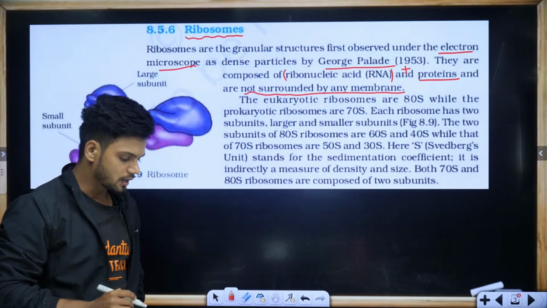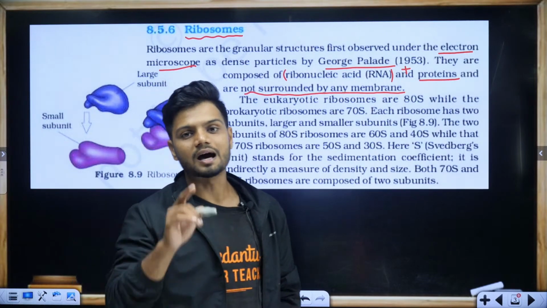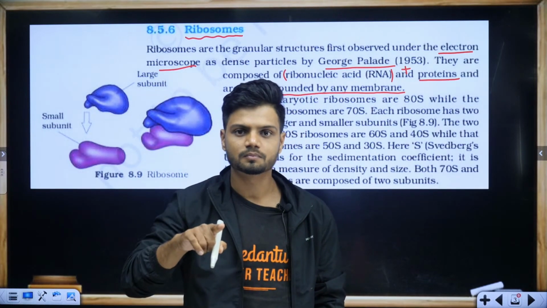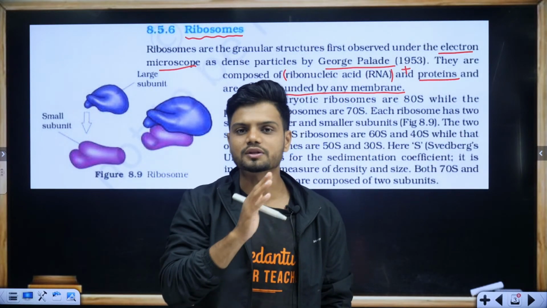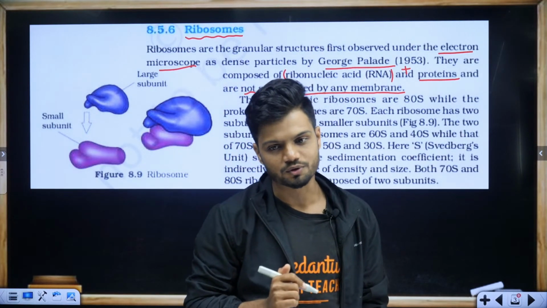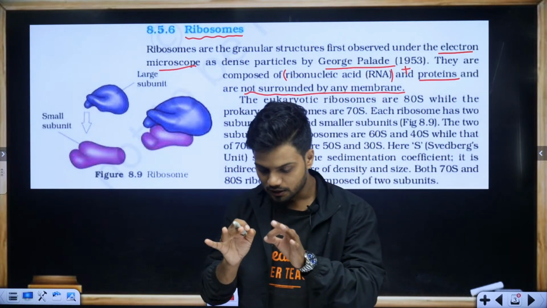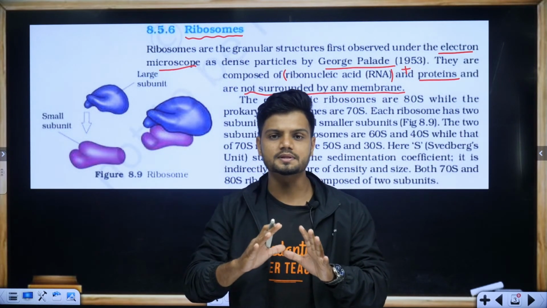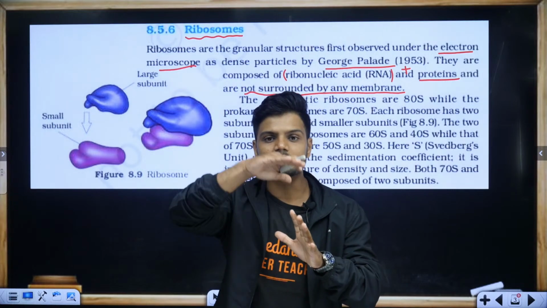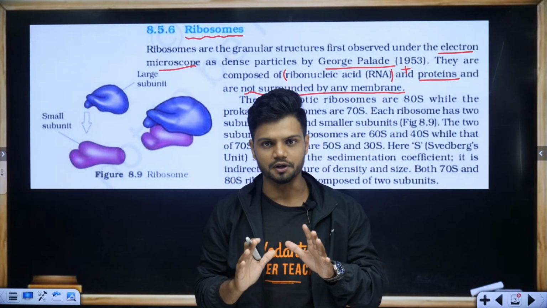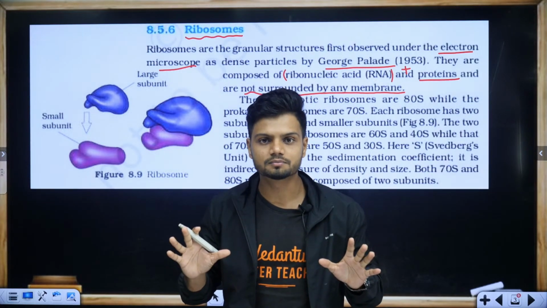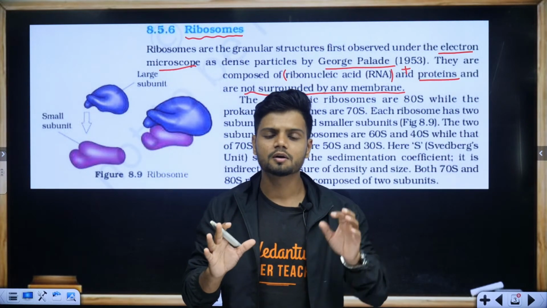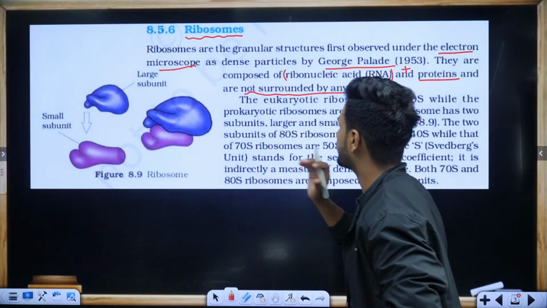Ribosomes have how many layers around them? A single layer, 2 layers, no layer at all, or both A and B? What is your answer? Students, simple question: ribosomes are covered by how many layers around them? Quickly go in the chat.